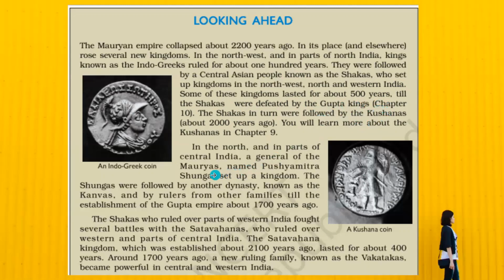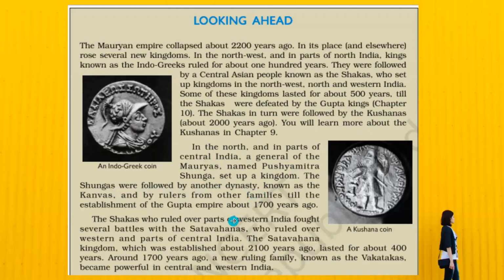And again, there was one general of the Mauryan Empire known as Pushyamitra Shunga, and he came up in the northern and central part of India. He set up his kingdom known as the Shungas. These Shungas were followed by another dynasty known as the Kanvas and the rulers from other families.